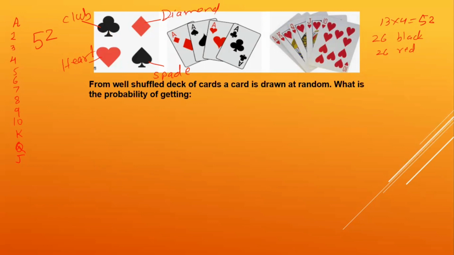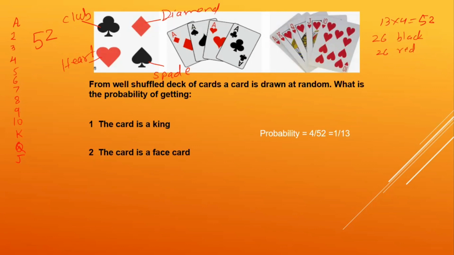From a well shuffled deck of cards, a card is drawn at random. What is the probability of getting the first one, that the card is a king? How many kings are there? One king of each type, so 4 kings. So the probability will be 4 upon 52. Simplified, you get 1 by 13.